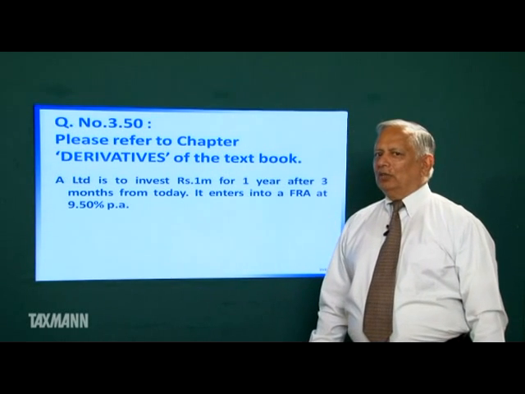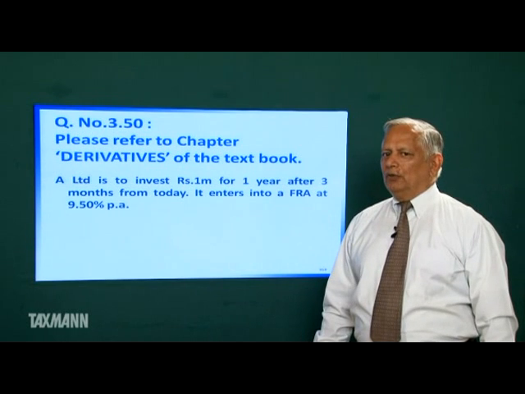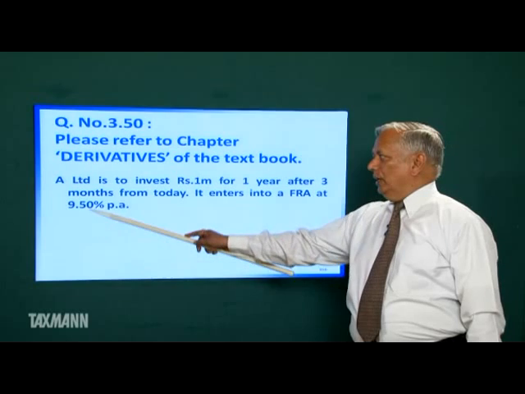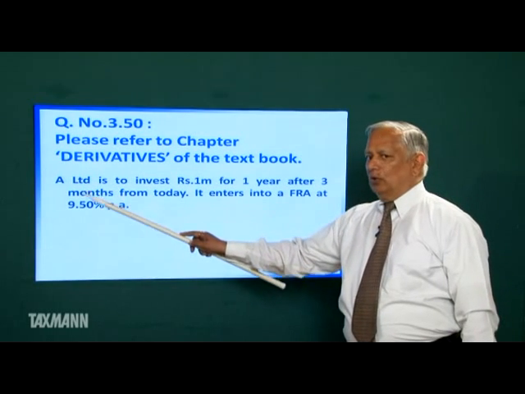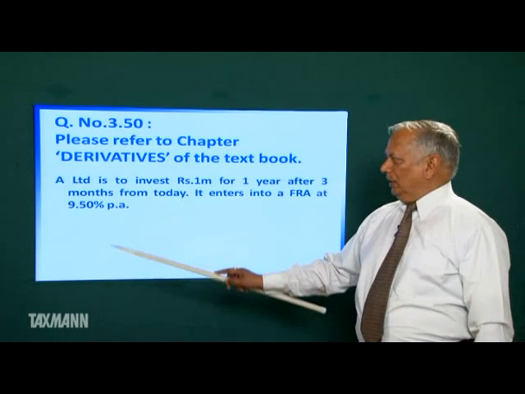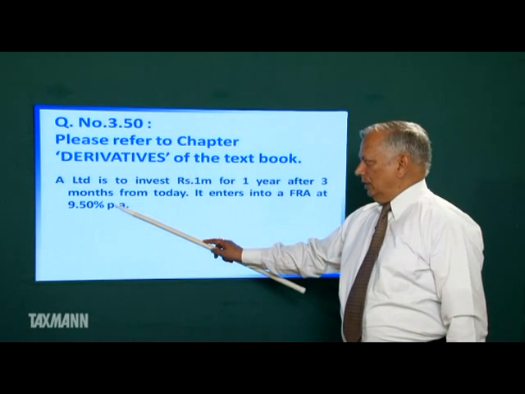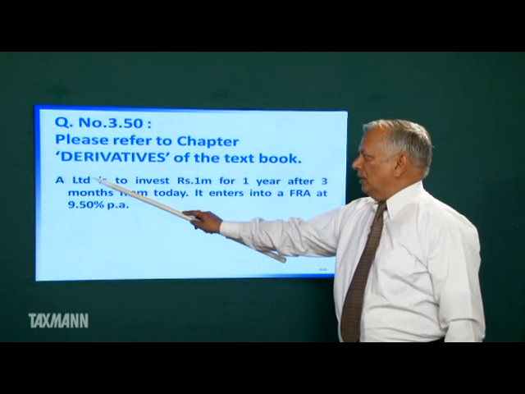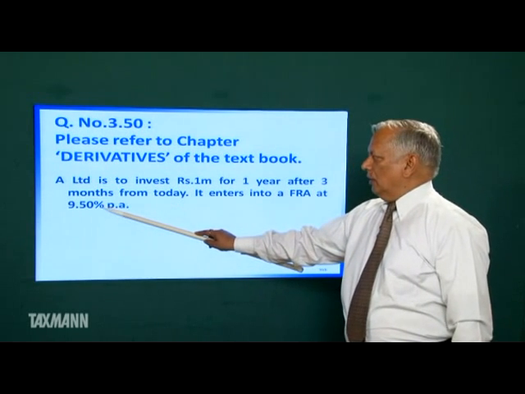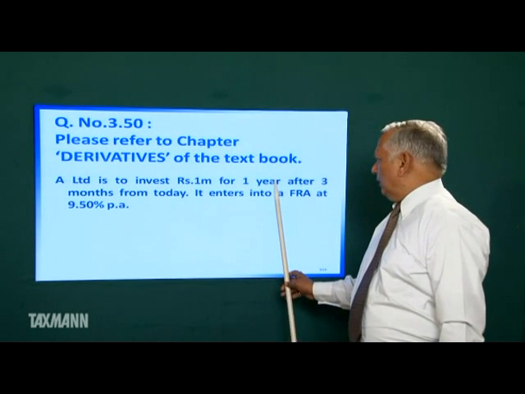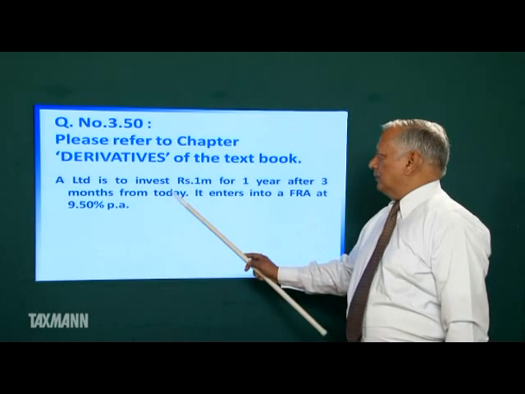Suppose on the date of investment, interest rate increases, A will be gainer, and A will pass on that gain to the bank. So, whether the interest rate increases or decreases, A Limited will get interest at the rate of 9.50% on his investment for 1 year made after 3 months from today.